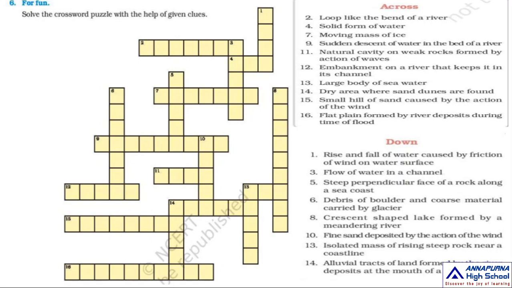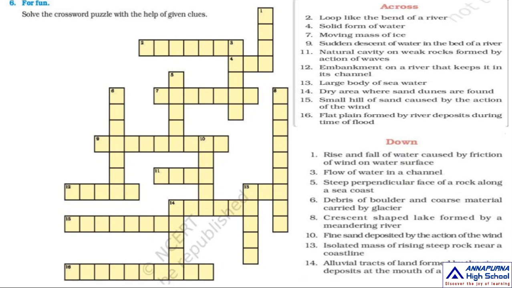Down, you read: rise and fall of water caused by the friction of wind on the water surface. What is that? It is called a wave. W-A-V-E. Wave, you write. Four completed. Next, you come to the second across: loop like bend of a river. That is called a meander. M-E-A-N-D-E-R, meander, right?